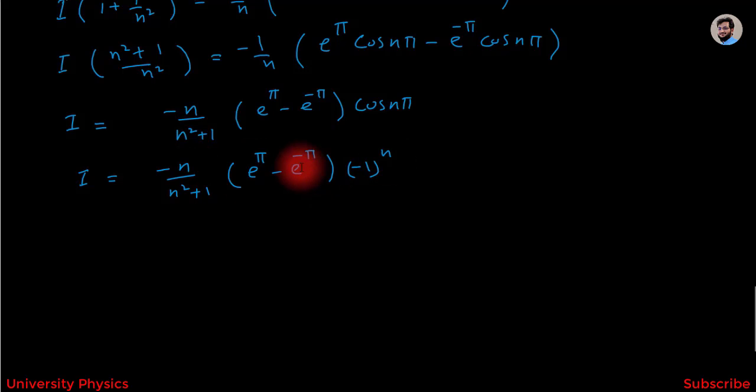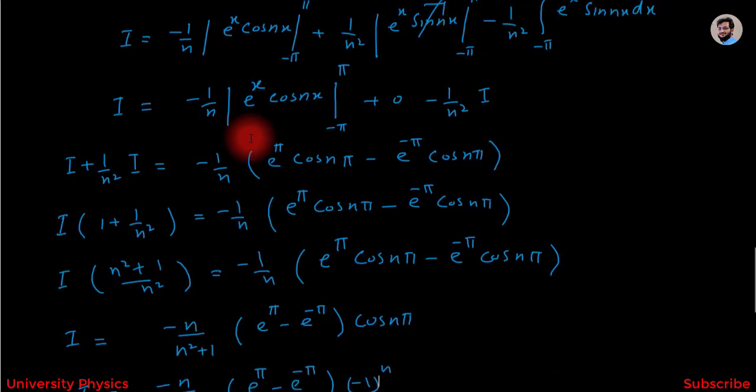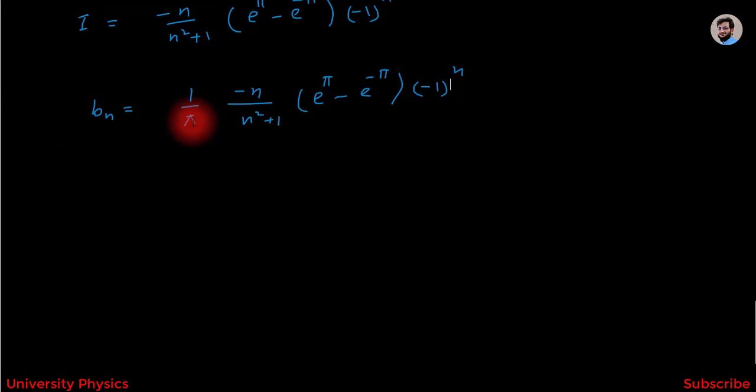Now we have to put this value in this equation and we will get bn is equal to 1 over pi times minus n over n square plus 1 into e to the power pi minus e to the power minus pi into minus 1 to the power n.